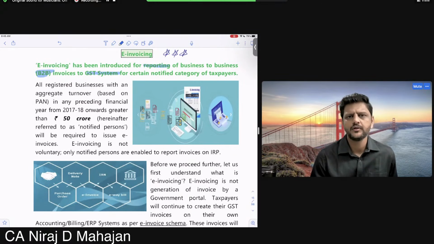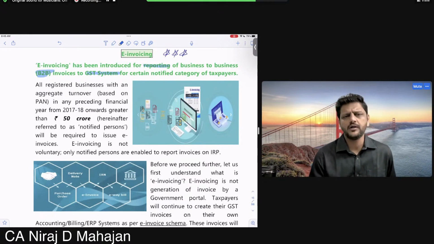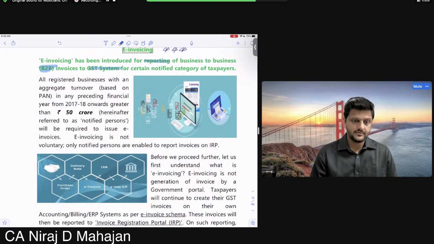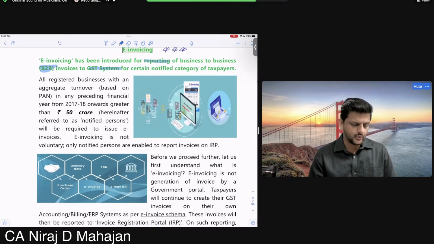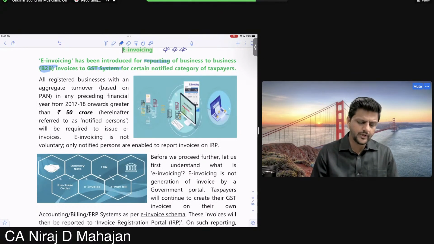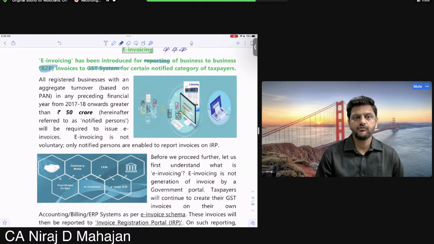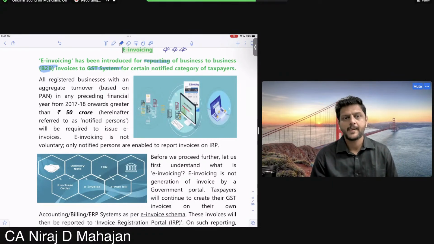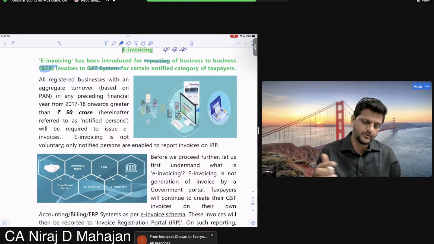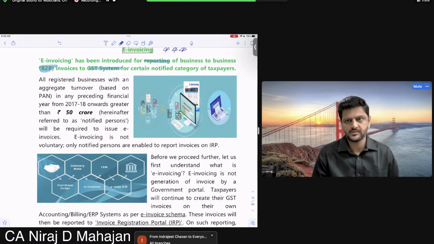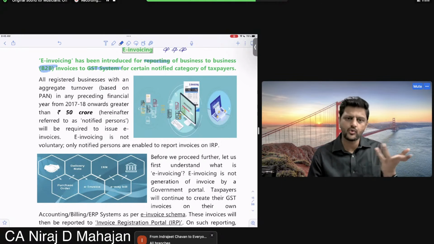Yes, every invoice. But all taxpayers? Not yet. Right now, not all taxpayers. Okay. So check. All registered businesses with an aggregate turnover, based on PAN. Based on PAN means what? When I use the word based on PAN for GST, then it means what, children? Very good. Good answer. All India. All India basis. That means all the branches, whatever you may have.